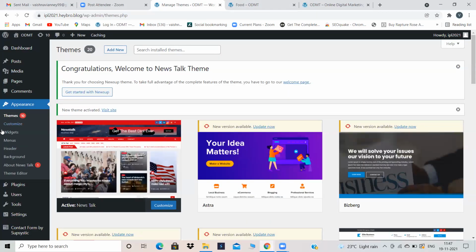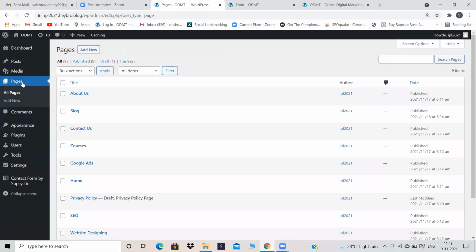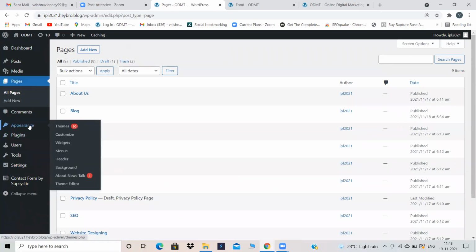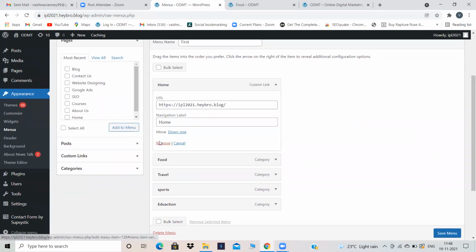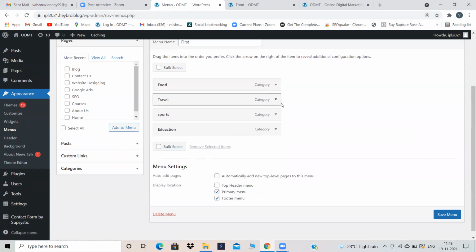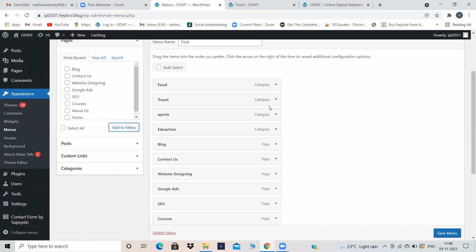Now, I'll just go back and I'll keep it as it is, how it was yesterday, like that I'll arrange. Now you guys tell me what all should I do. Go to appearance, menus, to arrange again. Like yesterday, I'm just removing this custom link because I don't want custom link now. And I'm adding all the pages to my menu.